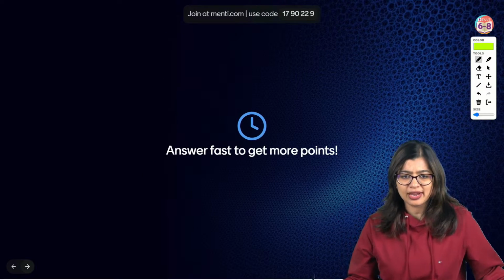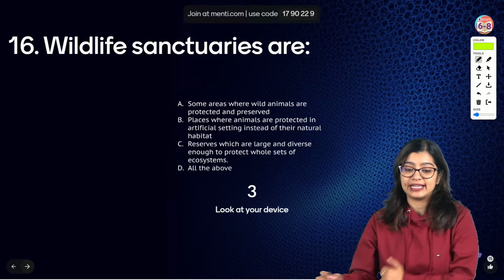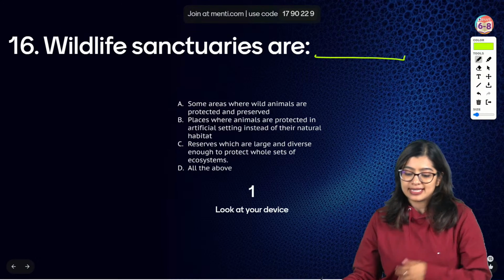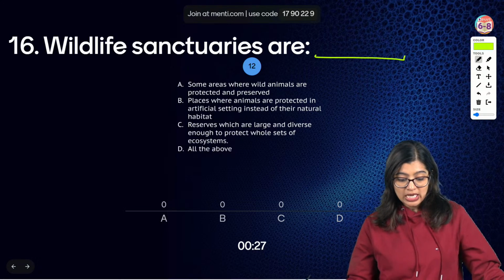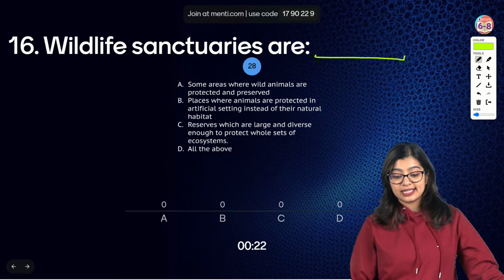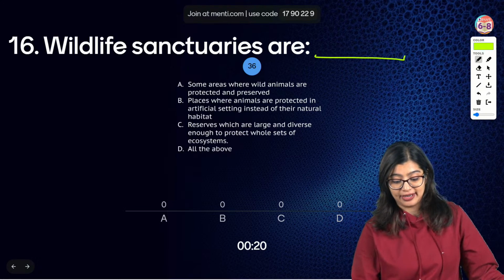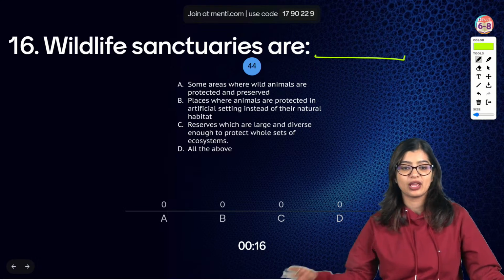Cool. Let's have a look, everybody, at the next question. Wildlife sanctuaries are dash. Some areas where wild animals are protected and preserved. Places where animals are protected in an artificial setting. Reserves which are large and diverse enough to protect whole sets of ecosystem.